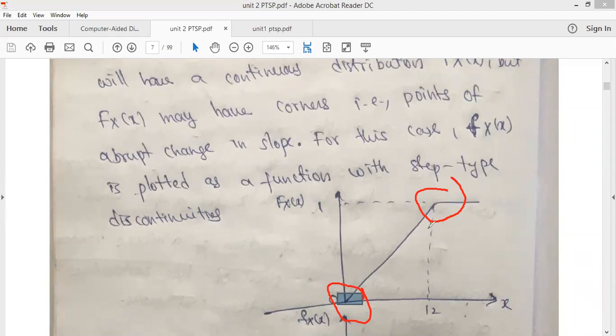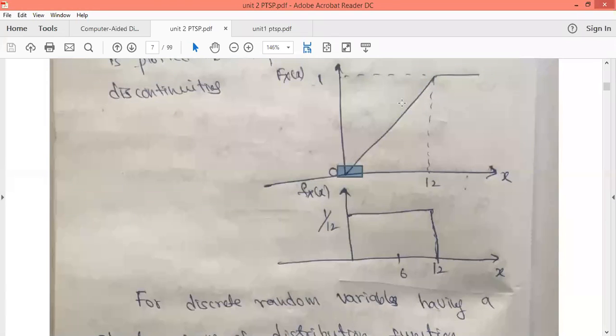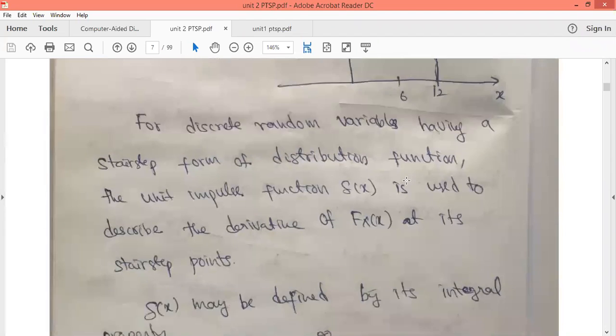Whenever we have this type of waveform, if you take the differentiation of a continuous random variable, we will get the density function like this. The first figure is the distribution function. The derivative of this figure is nothing but the density function. Whenever we find the density function, we have to take care that the area under the density function will always be equal to 1.